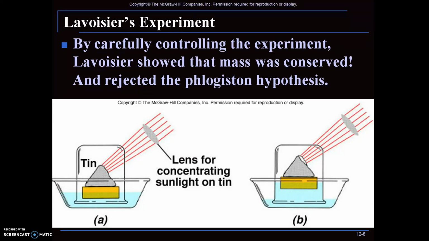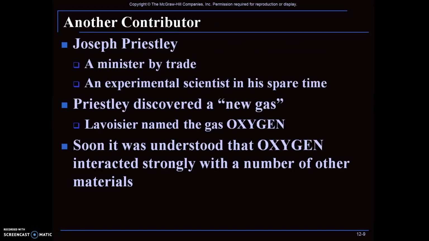He did this experiment by putting tin in a container and making sure that it burnt. He measured the mass of the tin before burning and after burning. If something had escaped, it would have lost mass, but that did not happen. So with this experiment, he figured out that phlogiston is not correct and there is nothing leaving the material.